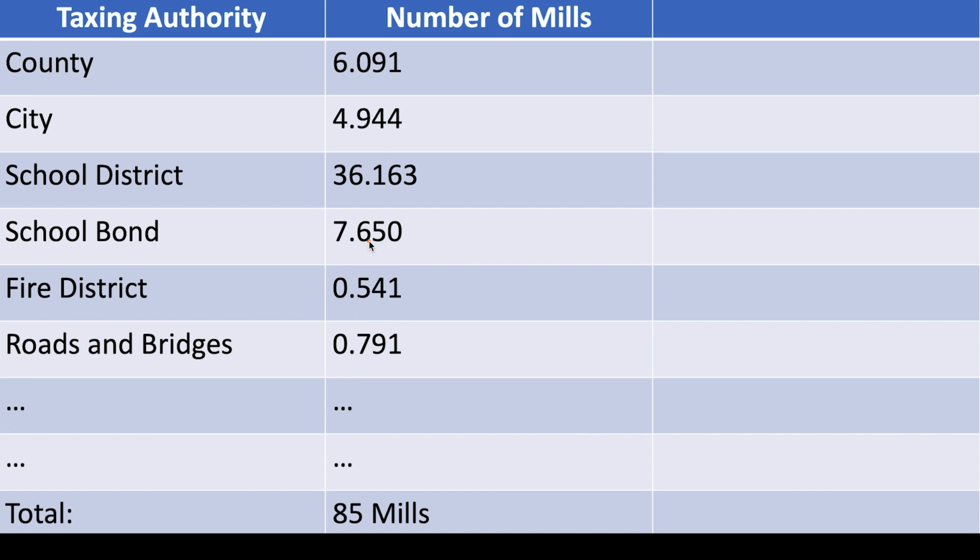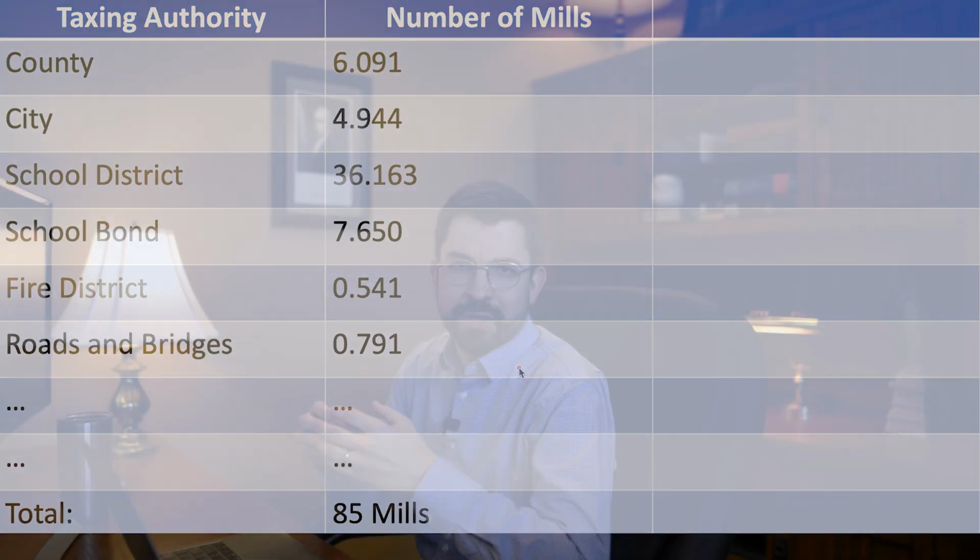In this example, the person's home is subject to a total of 85 mills for the various taxing authorities. If 85 mills are levied on your home, then you'll pay a total of 8.5% in taxes on the assessed value of your home to various local taxing authorities.